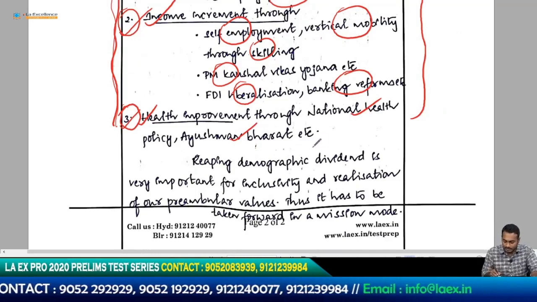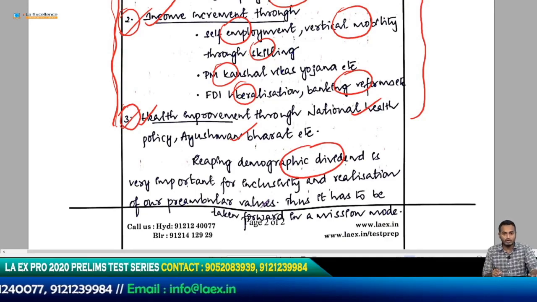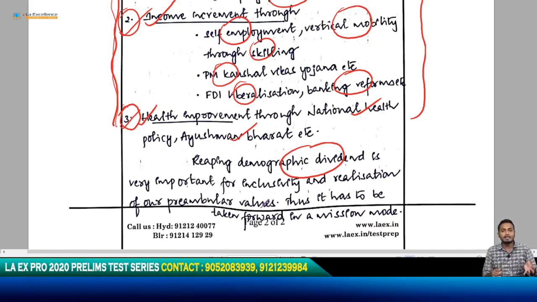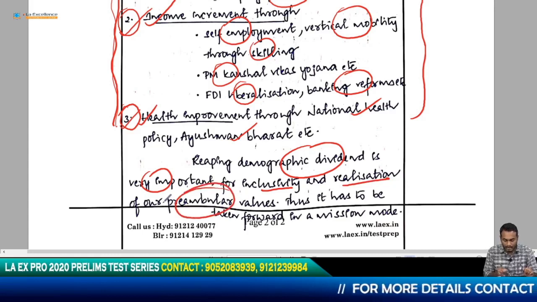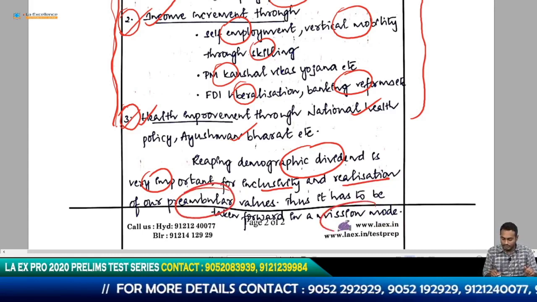He says reaping demographic dividend, as in creating enough jobs and giving them payments and increasing the wealth of the country. This is very important for inclusivity and realization of our preambular values. That is a good point, a good conclusion. Thus it has to be taken forward in a mission mode.